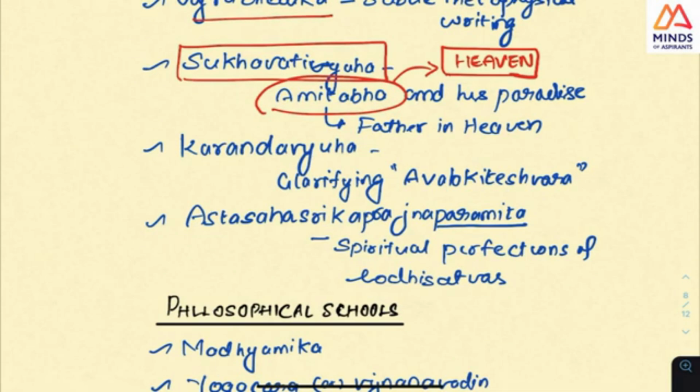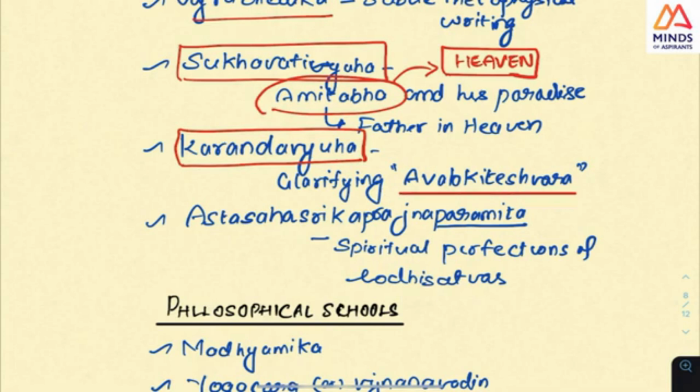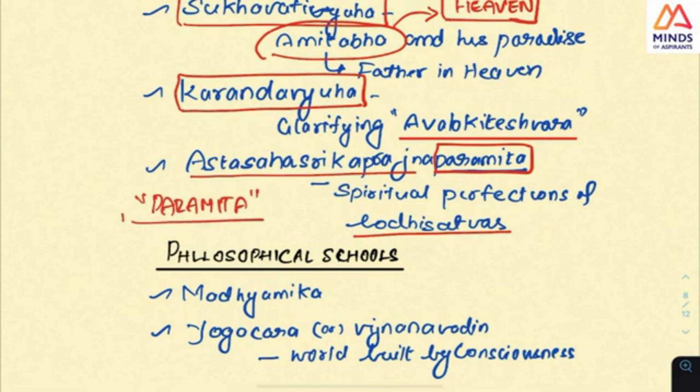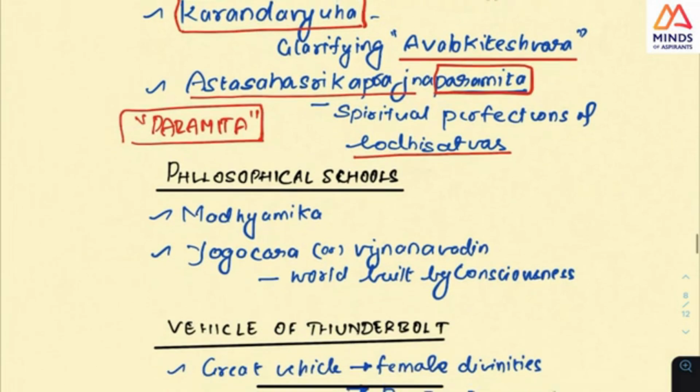And then there is Karandavyuha, and this is about Avalokiteshvara. So this is the point you should know. And then look at this. The spiritual perfections of bodhisattvas are in the Ashtasahasrika Prajnaparamita. This is the point they asked. What is this Paramita keyword? You can check it, the 2020 Paramita keyword. And this is why this whole canon, you can just look at it.